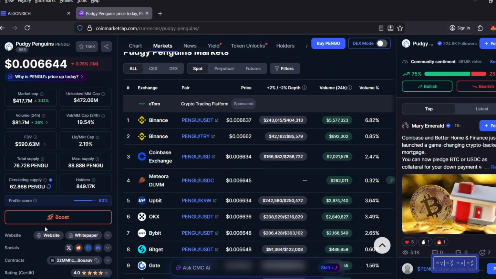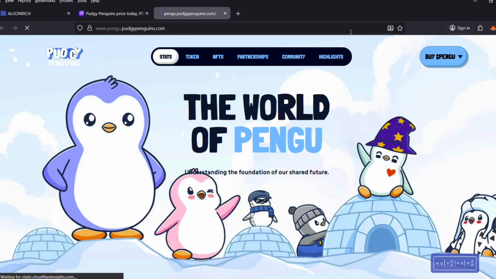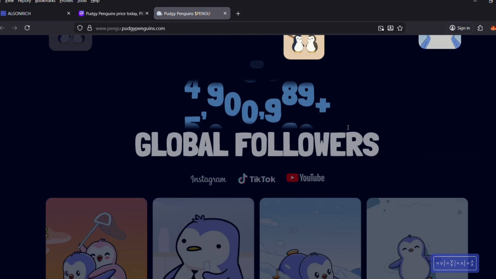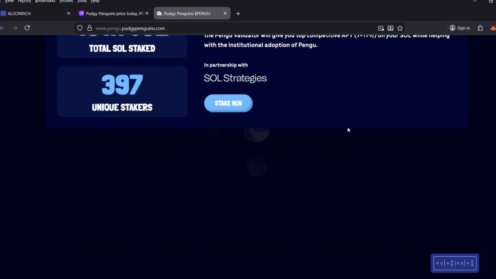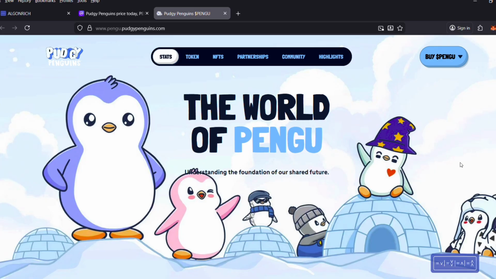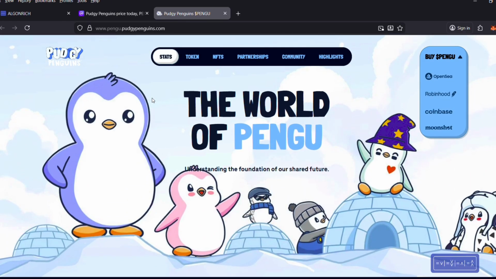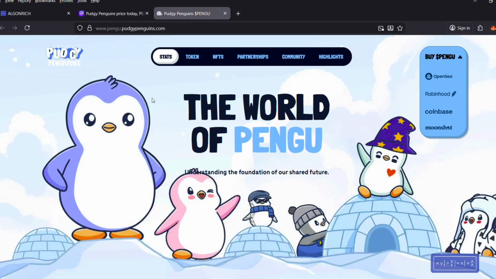So yeah, I just wanted to show you guys how CoinMarketCap looks and how useful it could be. I recommend you guys use this. I've been using it for years, and let's click on the website. Let's see what happens. Click on the website, and there you go. You can see the website. You could have info about the team, and everything. Most of these tokens or coins have their website. Sometimes they're not working, but most of them are working. Here you could buy. It says here Robinhood, so I guess you could just connect your wallet and buy it through Robinhood, Coinbase, and Moonshot. So the website helps a lot.